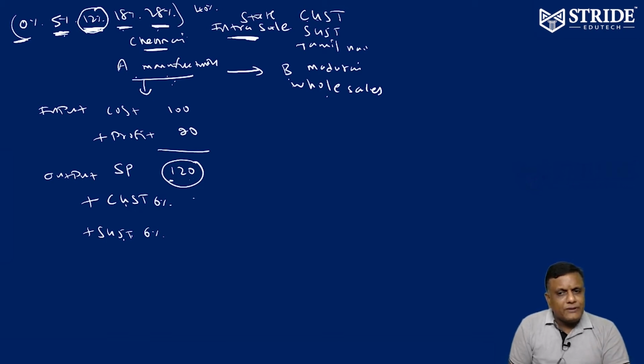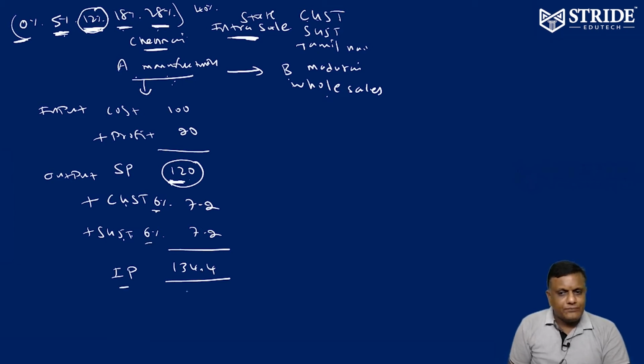Now, 120 into 6%, how much will come? It is going to be 7.2. Similarly, 120 into 6%, 7.2. So altogether 120 plus 14.4 is going to be 134.4. This is called the invoice price. So what is the selling price here? 120. What is the CGST rate? I am assuming 6%. So what is the invoice price?